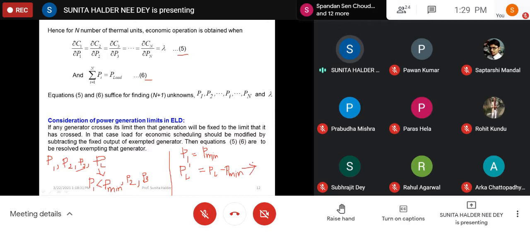P load dash should be distributed in between generator 2 and 3. And you have to find out the new economic generation, say P2 dash and P3 dash. Now it does not mean P2 dash and P3 dash will always be within the limit. If it is within limit, then economic generation will be possible. If it is not within the limit, then economic generation will not be possible. In that way, we shall proceed.